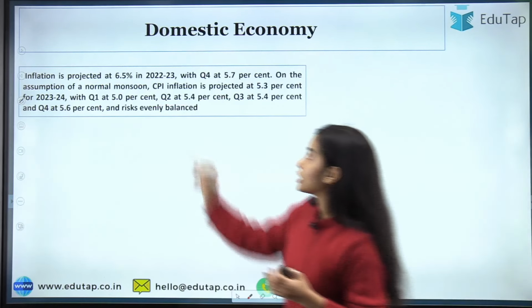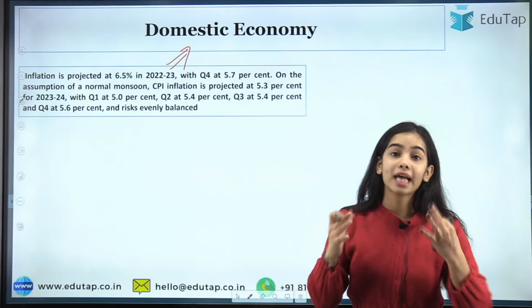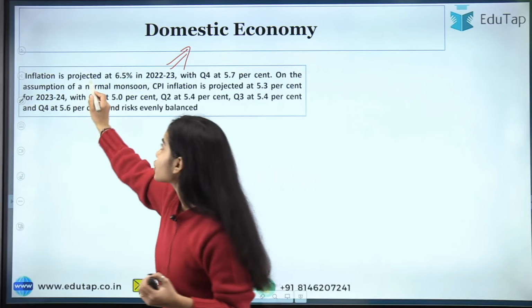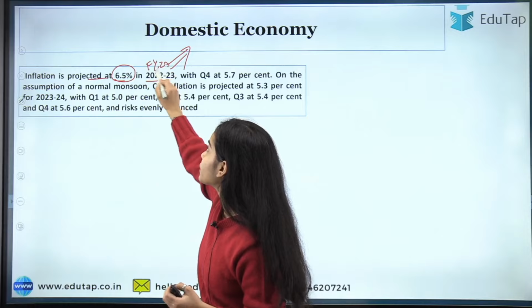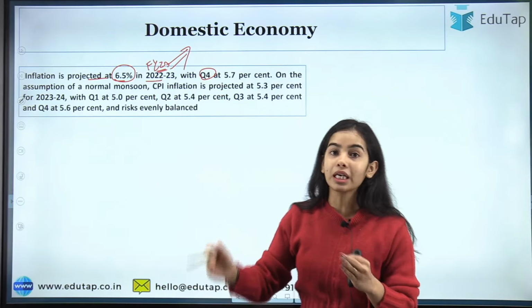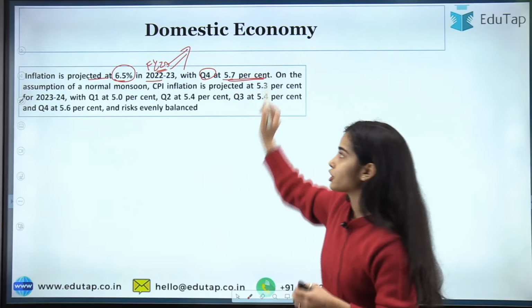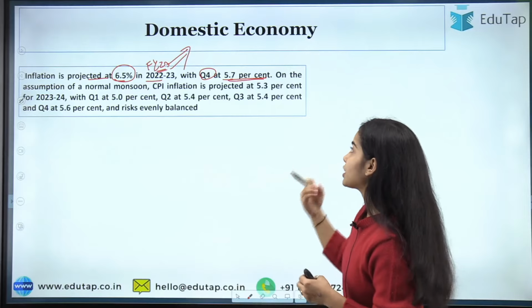So now inflation. Here are the projections made by the Monetary Policy Committee meeting that we have to remember. The inflation is projected at 6.5% in the financial year ending 23, with Q4, that is January to March 2023, at 5.7%. So for this quarter we are expecting inflation to be around 5.7%.